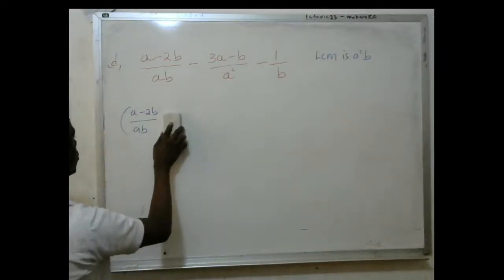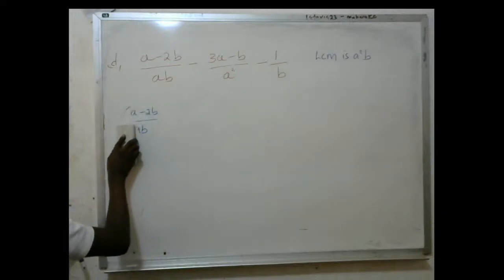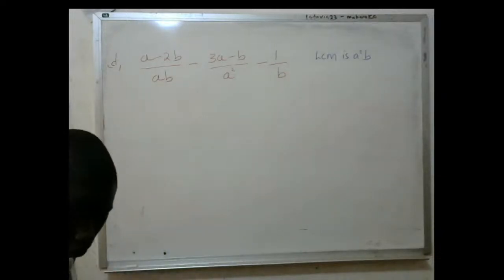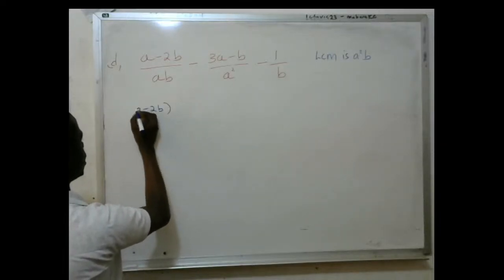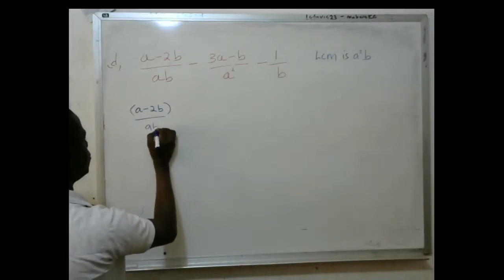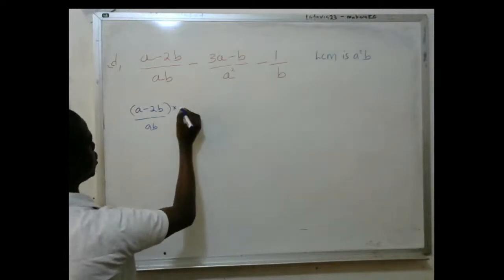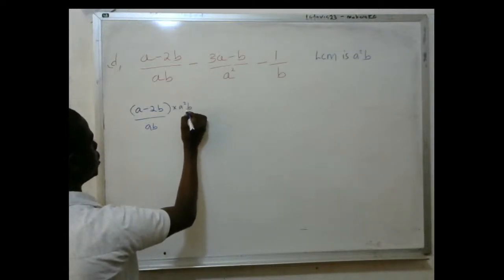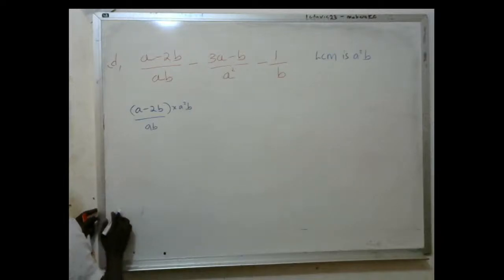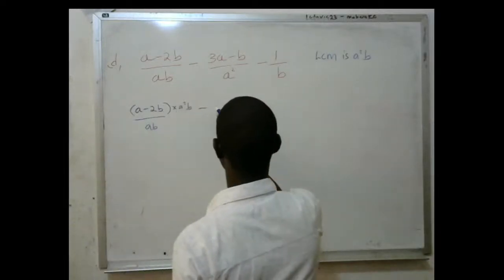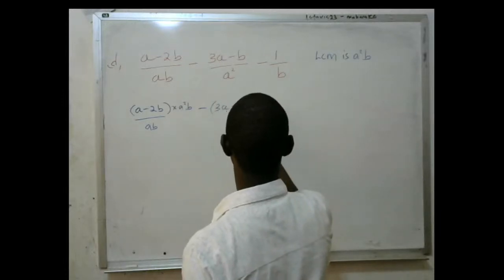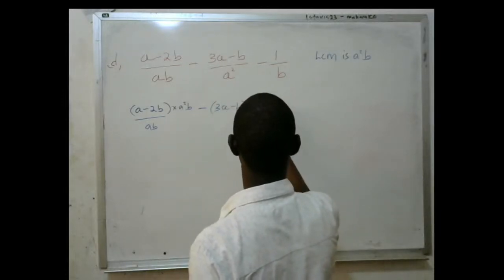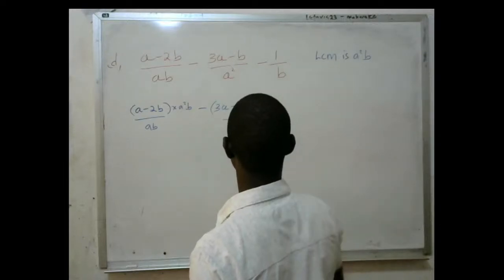I can multiply the LCM with only the numerator, but remember the numerator is more than one term, that's why I'm introducing a small bracket here: A minus 2B, put this here, over AB, then times the LCM, which is A squared B. Then minus 3A minus B, close brackets, times A squared B over A squared.